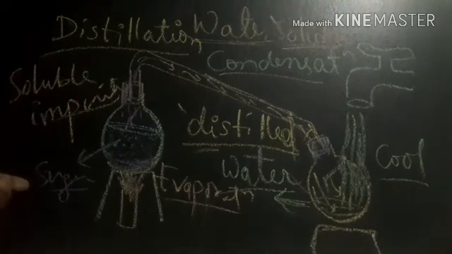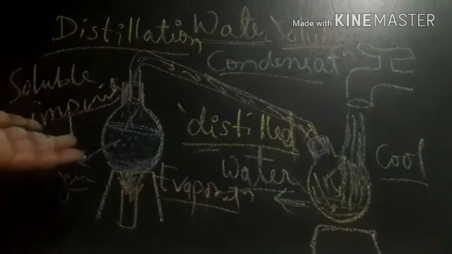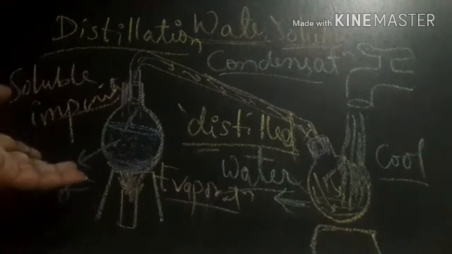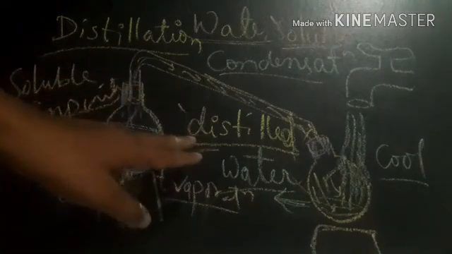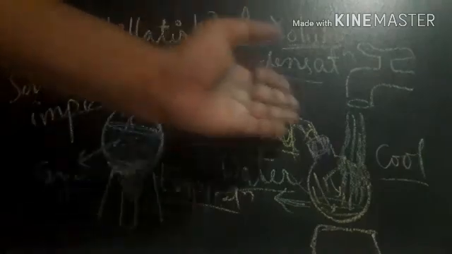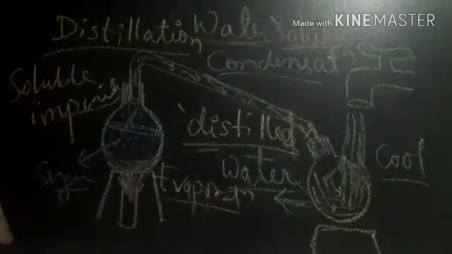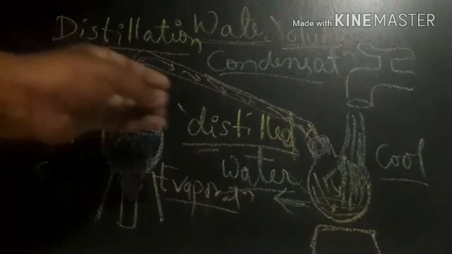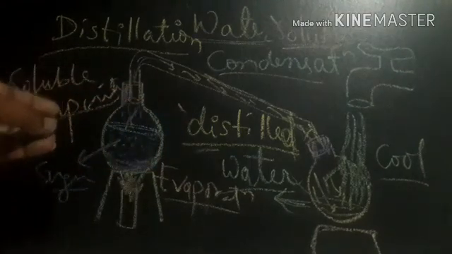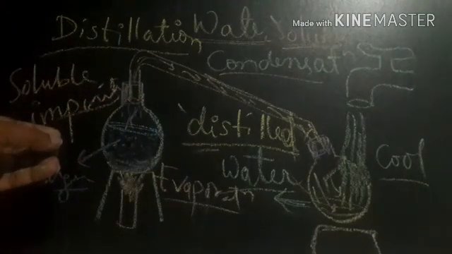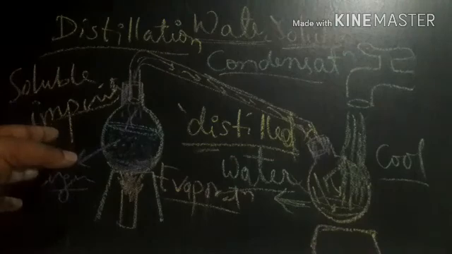Number one, by evaporation, as we just discussed with the sugar solution by heating, and as well as distillation. Distillation includes evaporation as well as condensation. By evaporation and condensation we get the purest form of water, which we call distilled water.